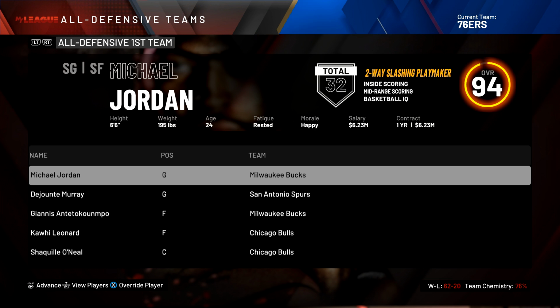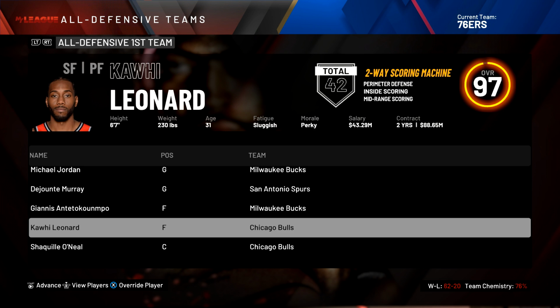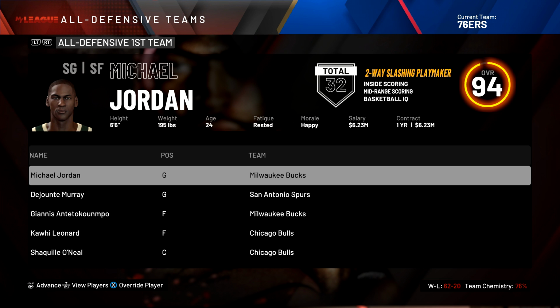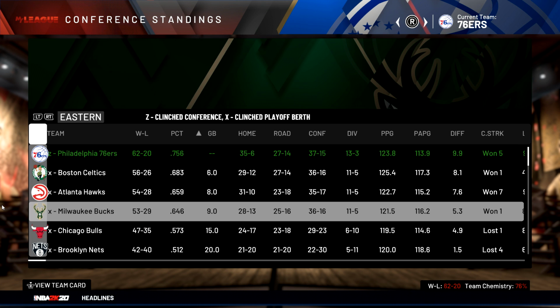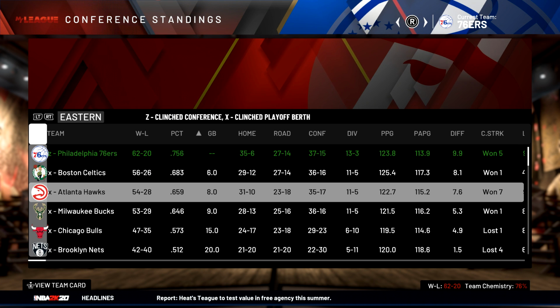And then on our defensive team, of course, we got Shaquille O'Neal. And we also got MJ making it. And then on our second team, we got Tim Duncan making it on the all-defensive second team. Checking out our standings now.